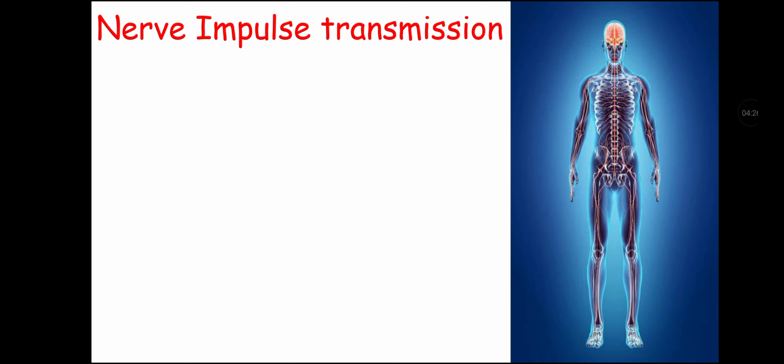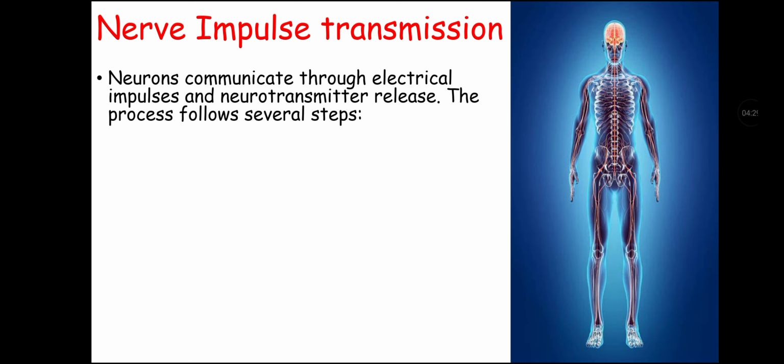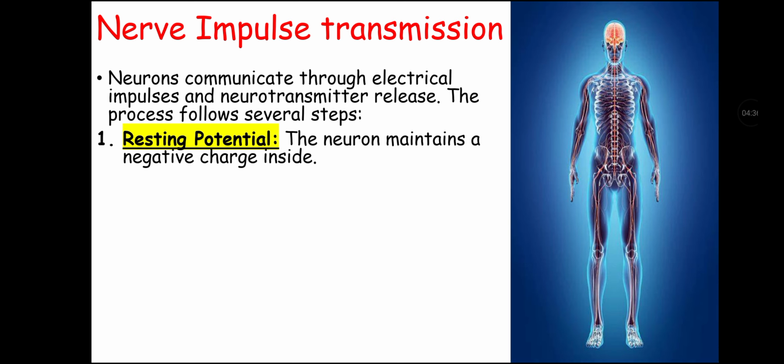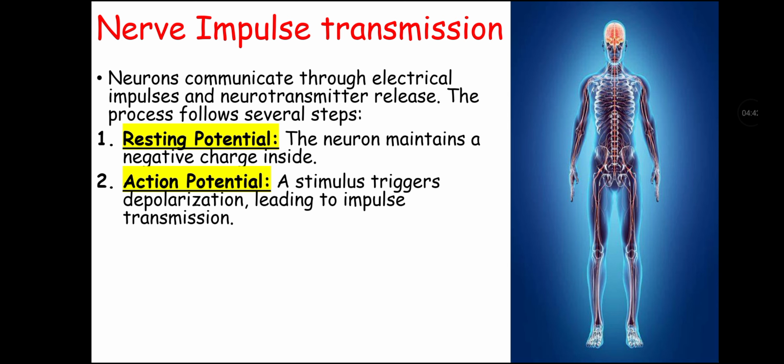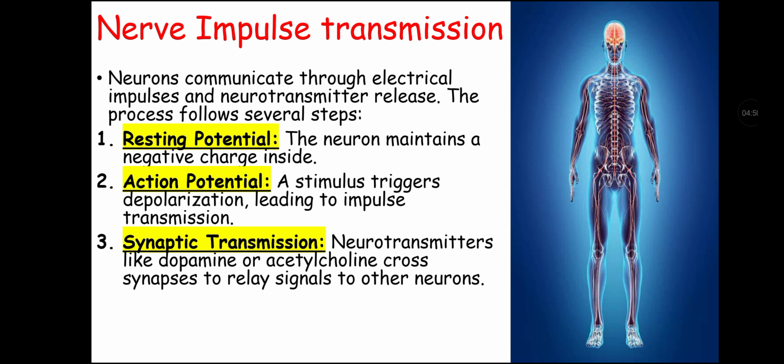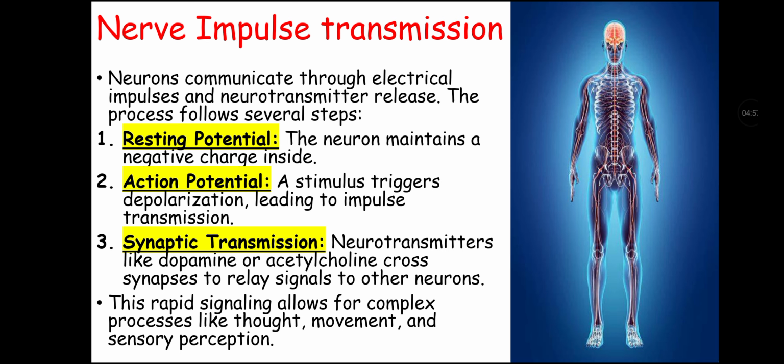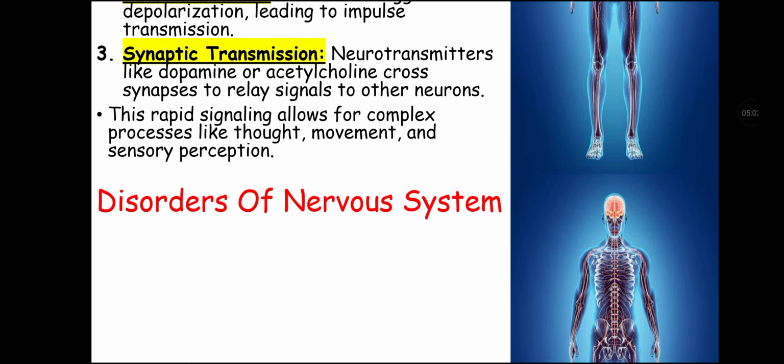Now let's talk about nerve impulse transmission. Neurons communicate through electrical impulses and neurotransmitter release. The process follows several steps including resting potential, that is, a neuron maintains a negative charge inside. Then it happens is action potential, that is, a stimulus triggers repolarization leading to impulse transmission. Third is synaptic transmission, as neurotransmitters like dopamine or acetylcholine cross synapse to relay signals to the other neurons. And this rapid signaling allows for complex processes like thoughts, movements, and sensory perception.